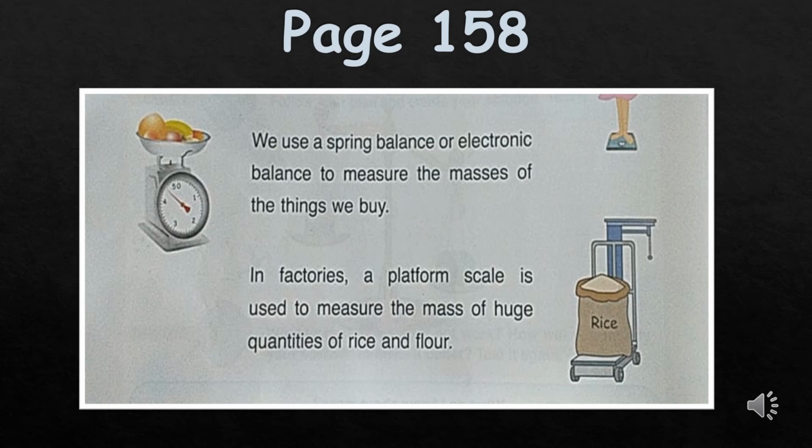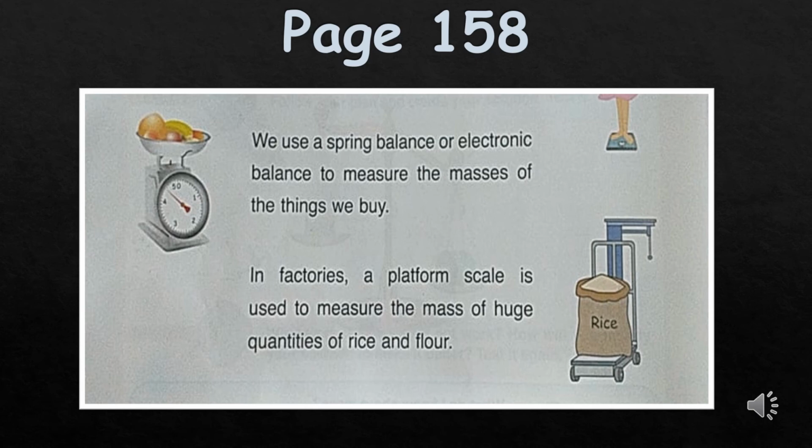But in factories, a platform scale is used to measure the mass of huge quantities of rice and flour. So huge quantity means a big amount. Look at the size of the rice bag. Maybe it is 200 kilos. So we need a special scale to measure 200 kilos or 300 kilos.